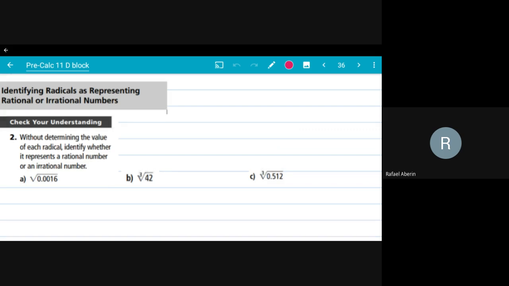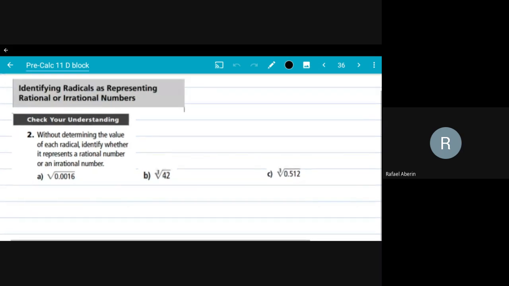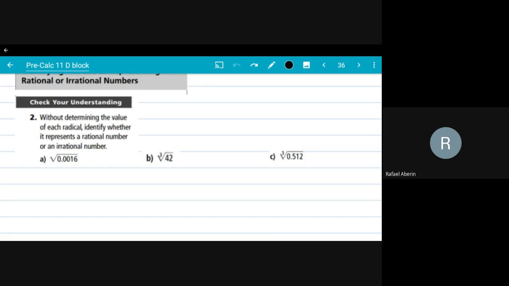Next, identifying radicals as representing rational or irrational numbers without determining the value of the radical. Identify whether it represents a rational number or an irrational number. Look at this one. What the book suggested is a good idea, although I also have my own way, but let's go by what the book suggests. If you don't really want to find the final value of this, turn it into a fraction. Meaning what's inside here, which is known as the radicand, you turn it into a fraction by